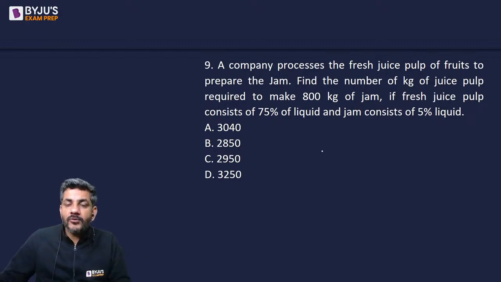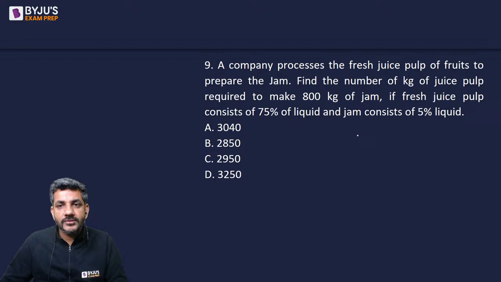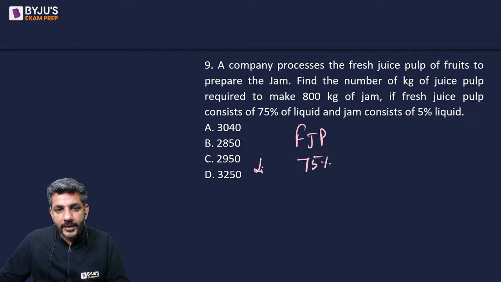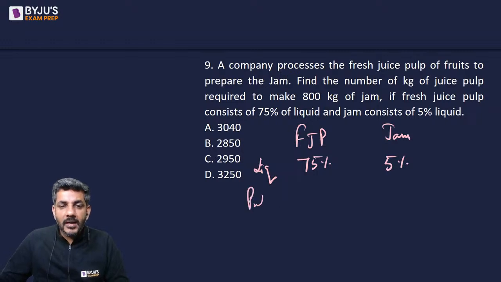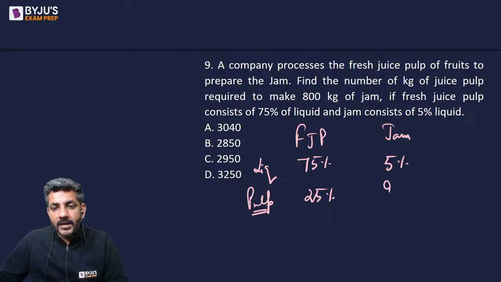It says a company processes the fresh juice pulp of fruits to prepare the jam. Find the number of kg of juice pulp required to make 800 kg of jam. If fresh juice pulp contains 75% liquid, jam contains 5% liquid. So fresh juice pulp has 75% liquid, and the jam would contain 5% liquid. So that means the pulp in the fresh juice is 25% and the pulp required in the jam is 95%.